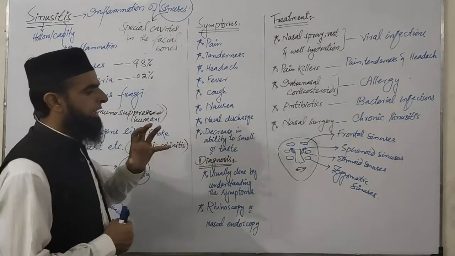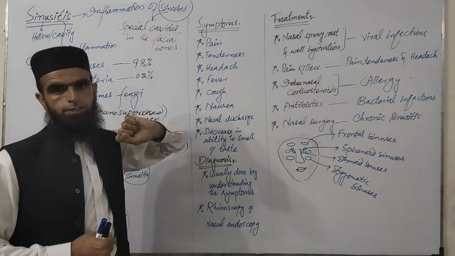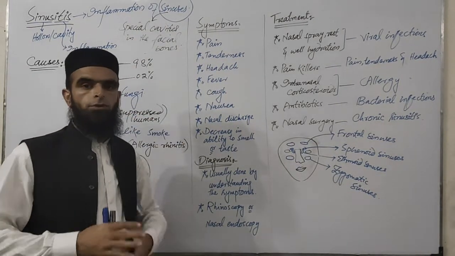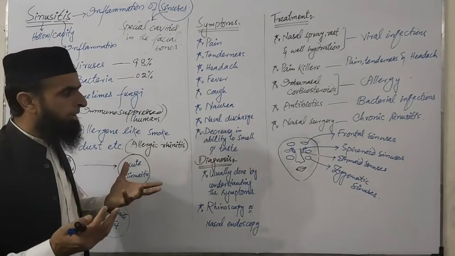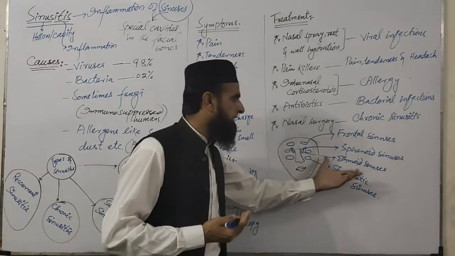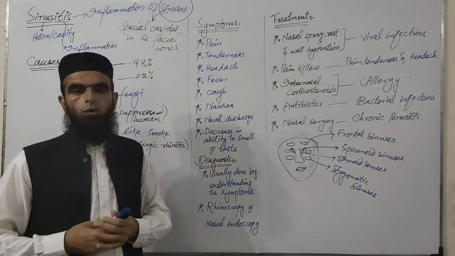Now further we will discuss a little bit about the function of the sinus. After that we will be able to know something about the disease. So what is the main function of the sinus? Why are these sinuses made by Almighty Allah in our body? What is their function?